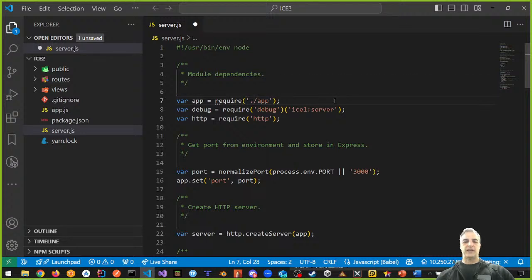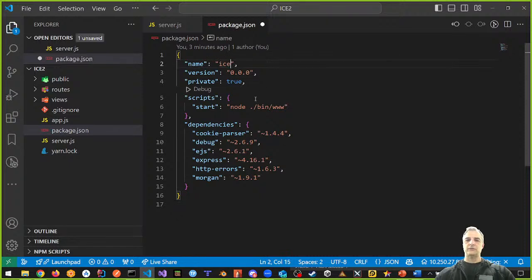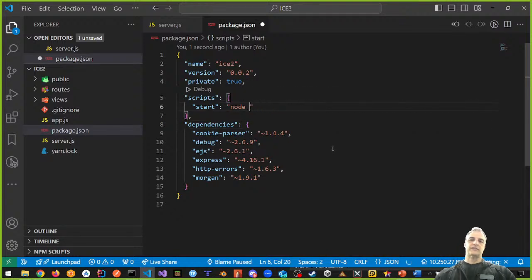/app. Save. Also, the debug requires ICE1 server. This is just a debugging statement. We'll call this ICE2. Save. We'll also change the package.json. Package.json says ICE1. Let's change this to ICE2. We'll also make this version 0.0, instead of 0.00, we'll make it 0.02 because we're going to start doing that kind of stuff. Our start method in the package.json is not going to be in /bin www. It's in fact going to be server.js. Okay, that's where it's going to be, server.js. And so far, that's all the changes I want you to make.